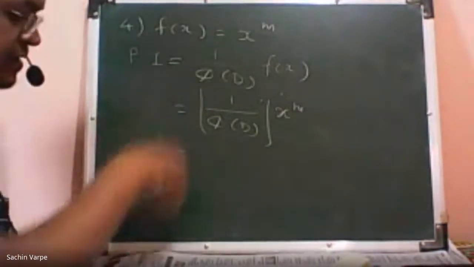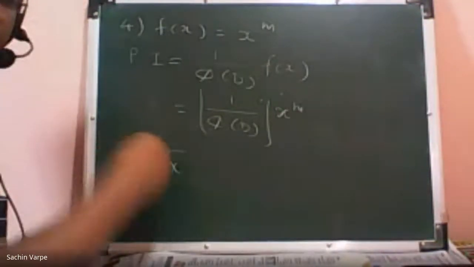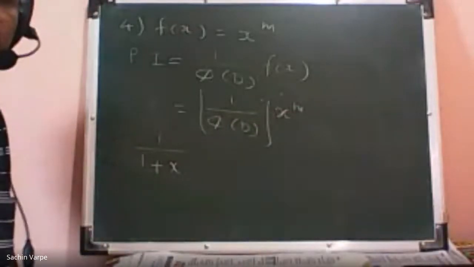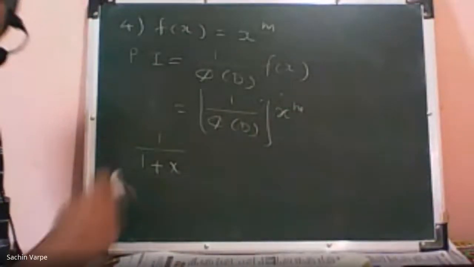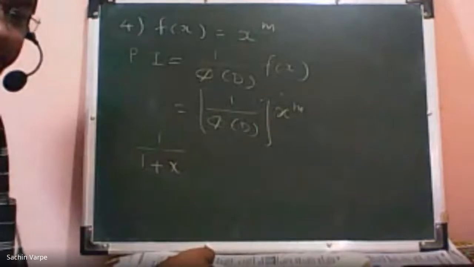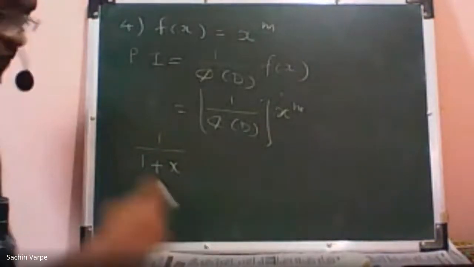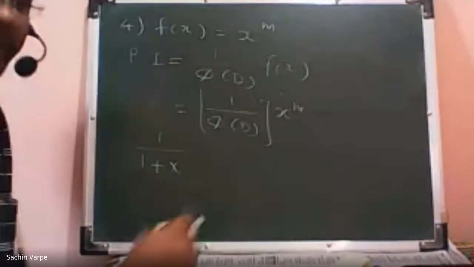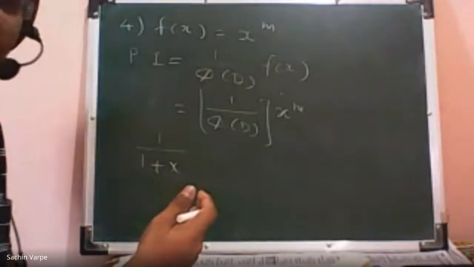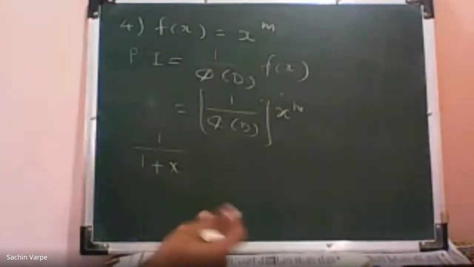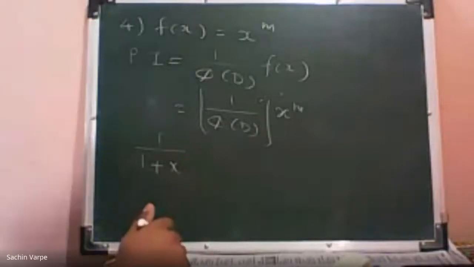Can I write this rational function in terms of a sum of infinite terms? That is called Taylor's or Maclaurin series that you have discussed in M2 and even in 12th also, isn't it?